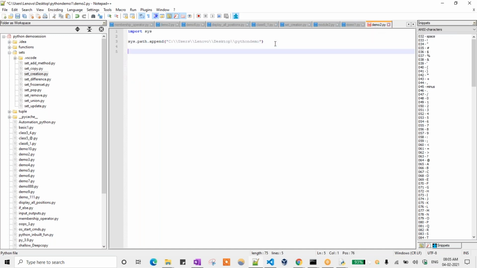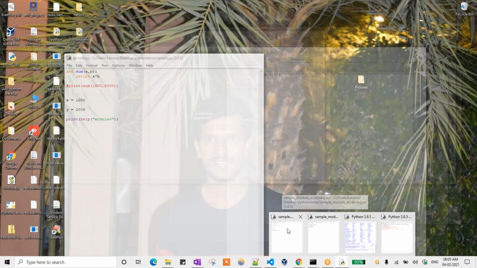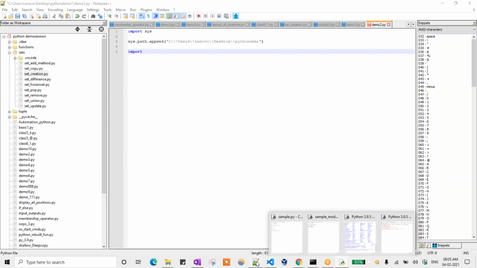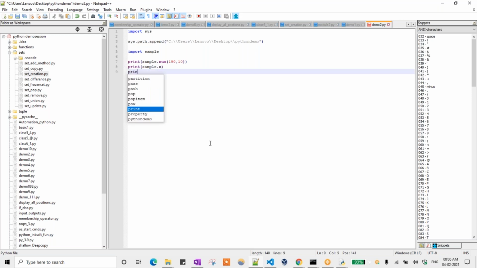So this is the thing. And one more file I have created, right? In that demo one, I have created two files. Sample module I have created. So again, I am creating import sample itself, I will call. So print of sample dot, and here I am creating sample dot 10, 90, 190, comma 10. In the same way, print of sample dot x, print of sample dot y.